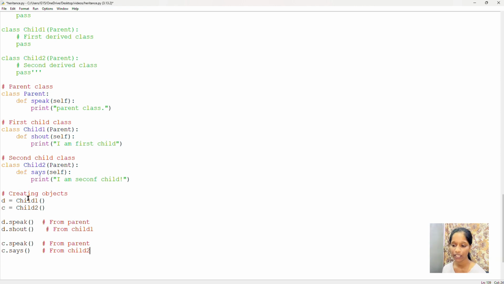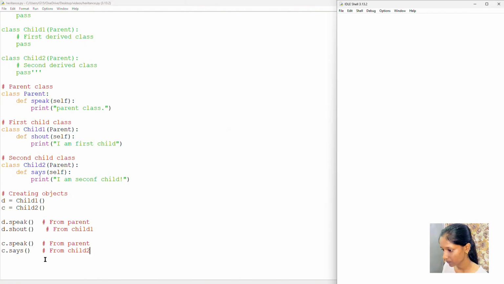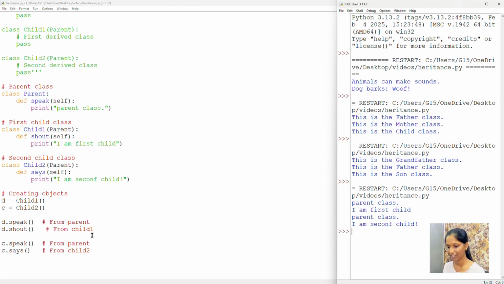Now I'll create an object for first child and for second child. For first child I'm creating with name D, and for second child I'm creating with variable C. And from the first child I can access the method of parent by using object name dot method of parent class, and same for the second. Now when I run this, you can observe here parent class, I have accessed through the object created for first child and same for second child.